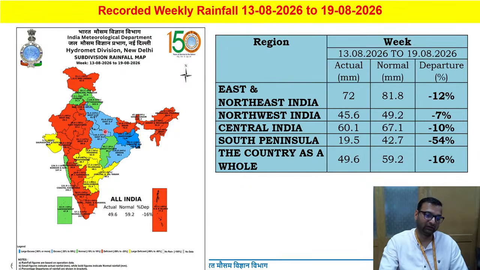So this whole belt of East India, that is Bengal, Jharkhand, Odisha, Chhattisgarh, East MP, East Uttar Pradesh and West Uttar Pradesh received normal to above normal rainfall during this past week, and the subdivisions of South Peninsular India, West India, North India and Northeast India received less rainfall. The same thing you can see over the homogeneous regions, and the country as a whole this week received minus 16%, that is 16% below normal long period average rainfall.